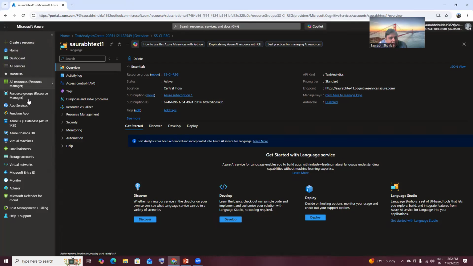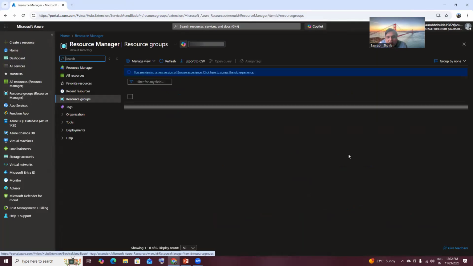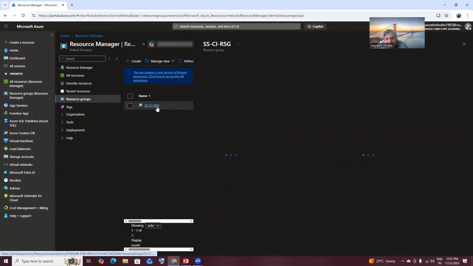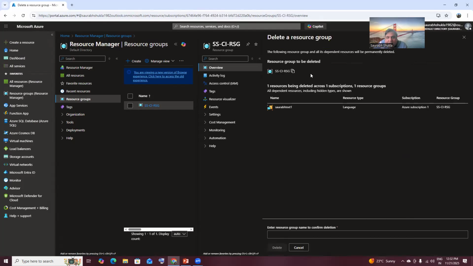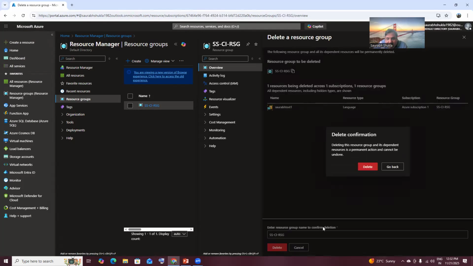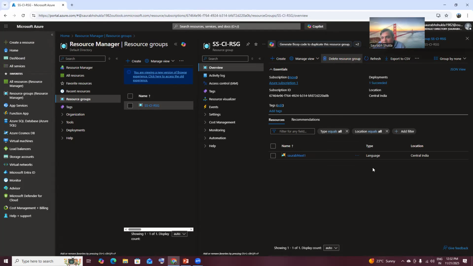No need to worry. Go to the resource group. A resource group is a container, and if you delete the resource group, all the resources within it automatically go. So just say delete resource group, copy this particular name, paste it here, and say delete. Once I delete this resource group, all the resources inside it will also go. There will be a cost, but it is good to learn.